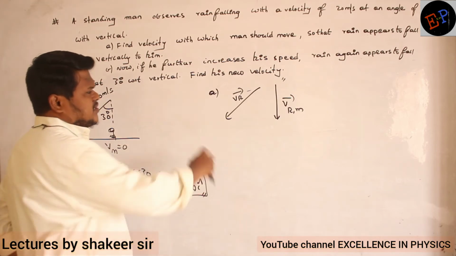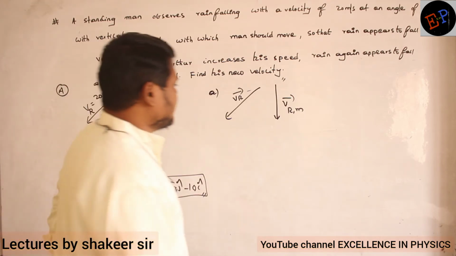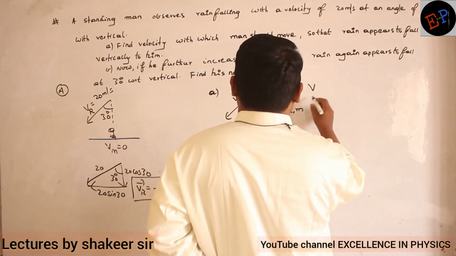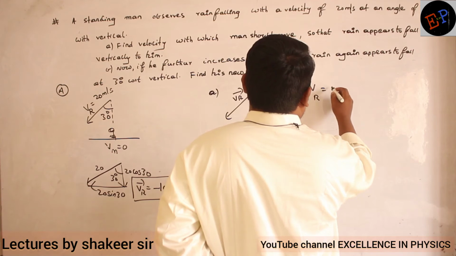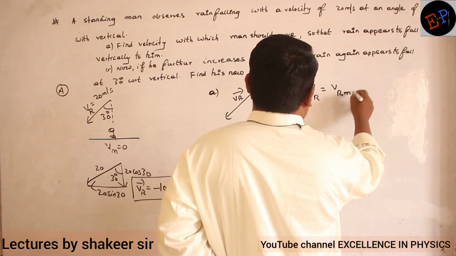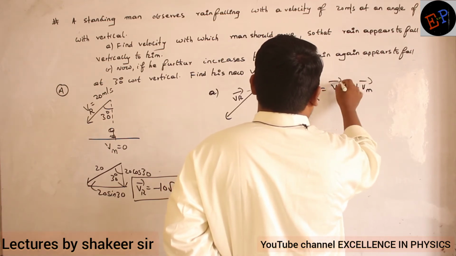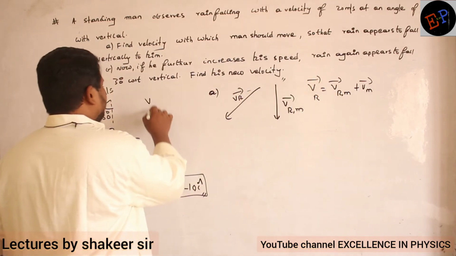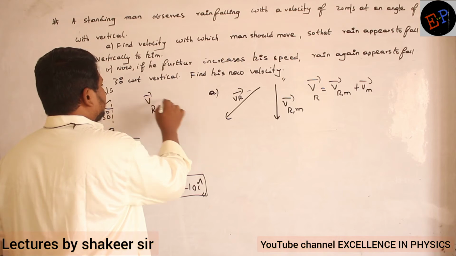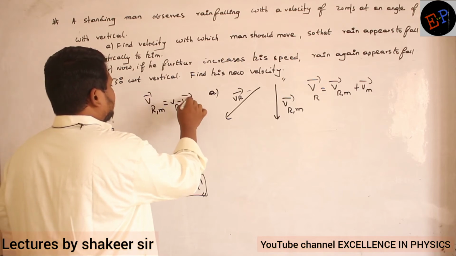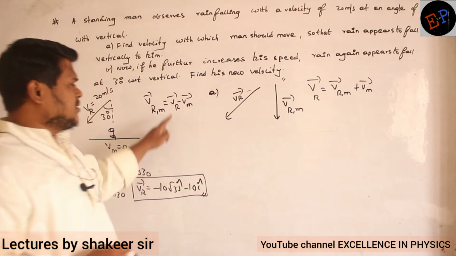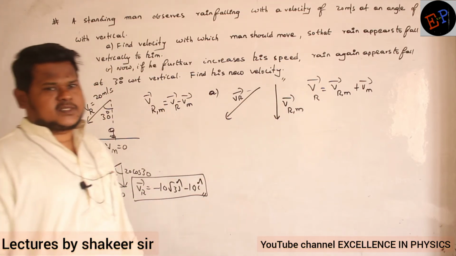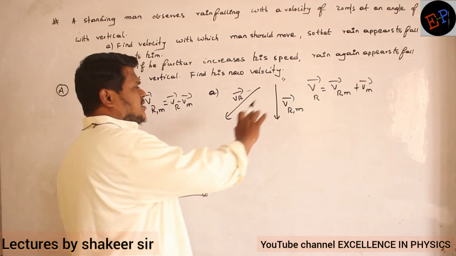So first of all, let us try to draw a diagram of this one. How can I write? The velocity of rain can be written as the velocity of rain with respect to man plus the velocity of man. I can write like this. Okay. So the velocity of rain with respect to man, how can I write? Velocity of rain minus velocity of man. So the velocity of rain is the velocity of rain with respect to man plus the velocity of man. That's all. Now try to construct this diagram.